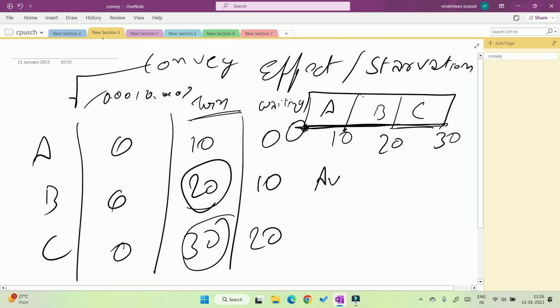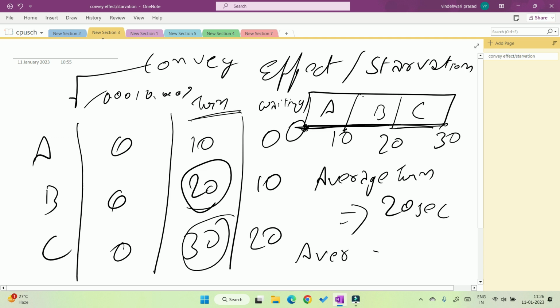Now the average turnaround time is here: 30 plus 20 plus 10 divided by 3 is 20 seconds. Okay, and the average waiting time is 10 seconds.